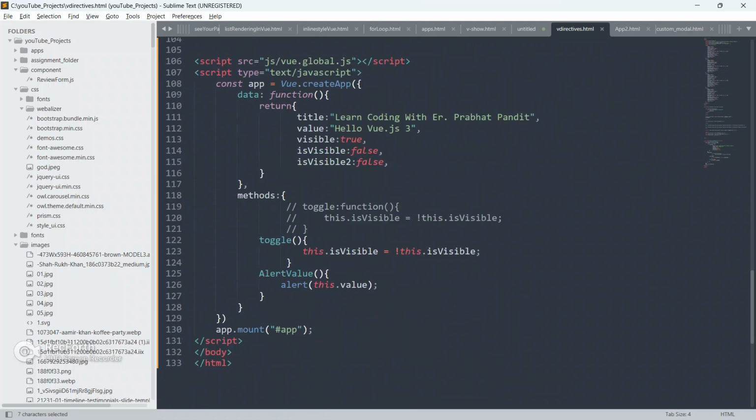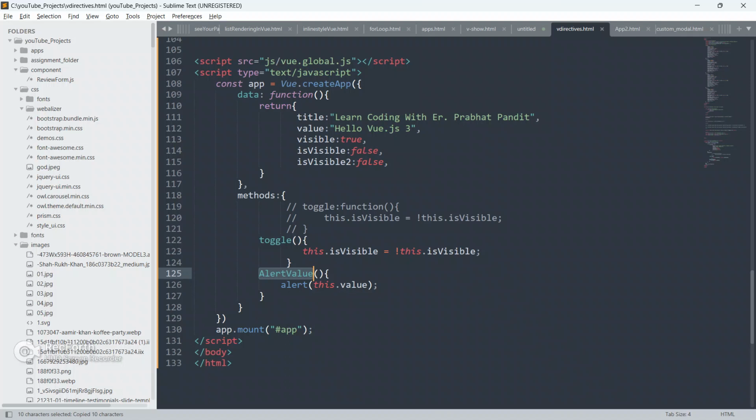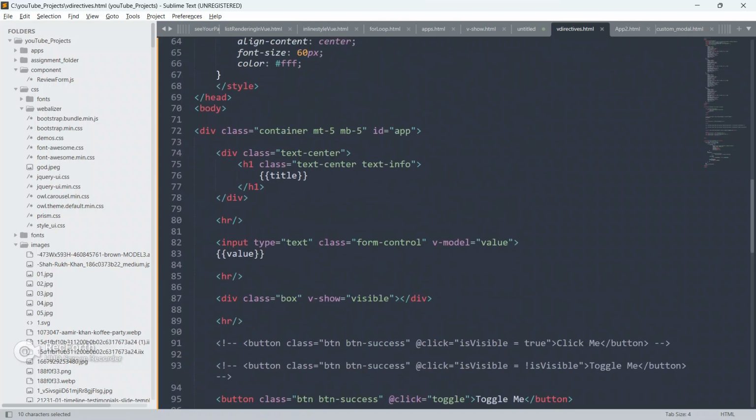We have created our method here, alertValue. So now I'm gonna copy this alert function and paste it here in the input box.